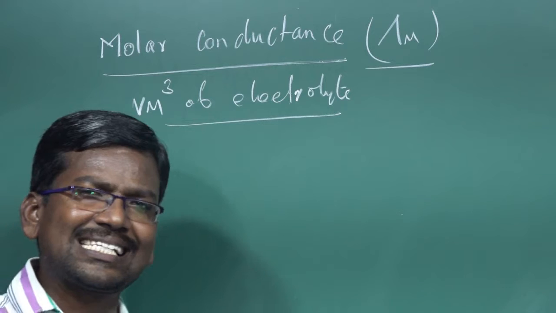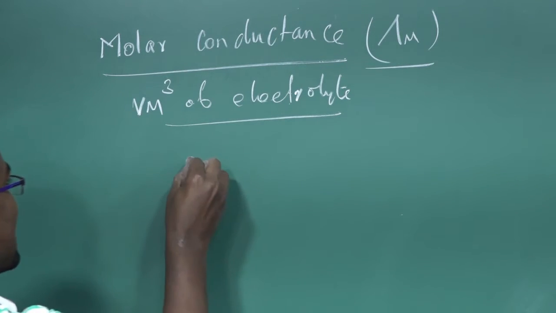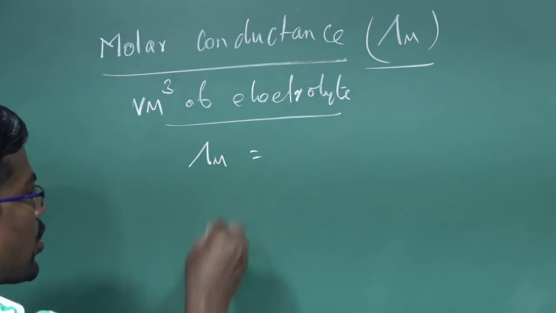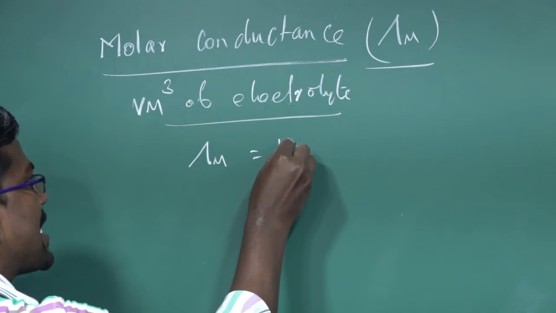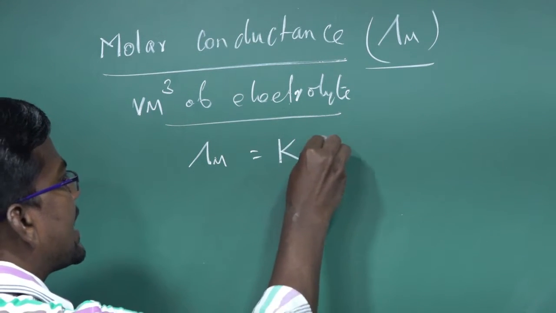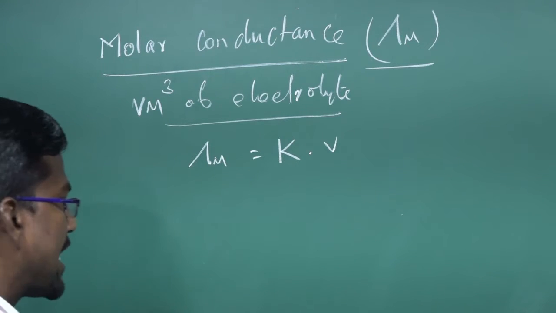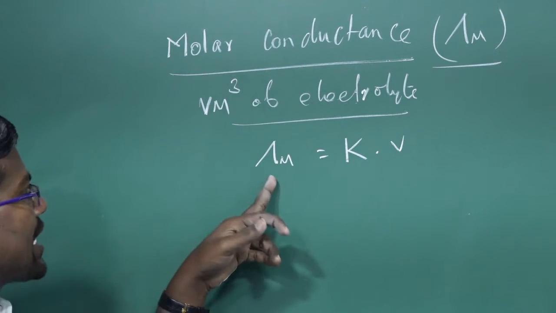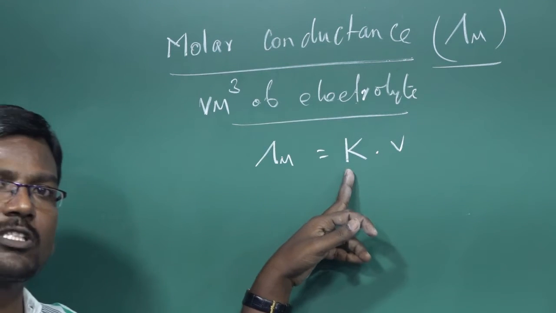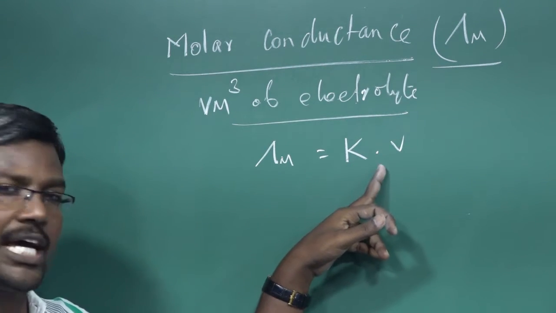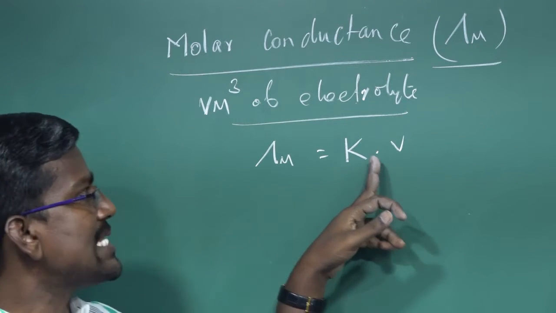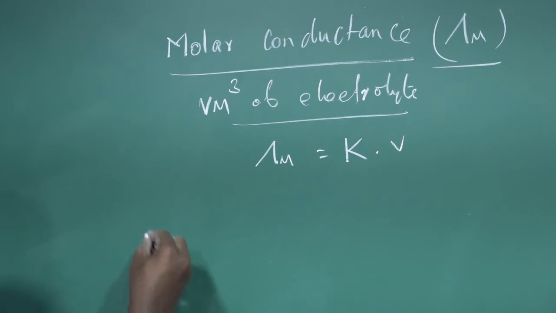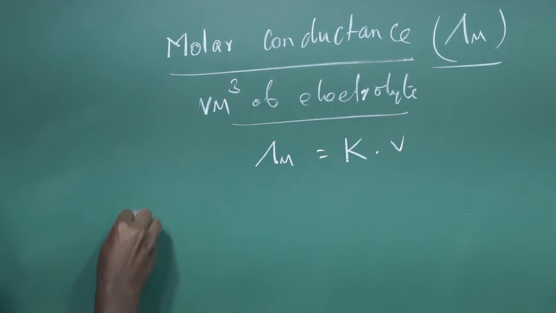So molar conductance lambda M is equal to the product of specific conductance kappa and the volume of the electrolyte solution. It is an important formula. That formula is used to find the molar conductance. So molar conductance is equal to the product of specific conductance or conductivity and the volume of the electrolyte solution. What is the meaning of the volume of the electrolyte solution? The volume of the electrolyte solution can be derived from the molarity.